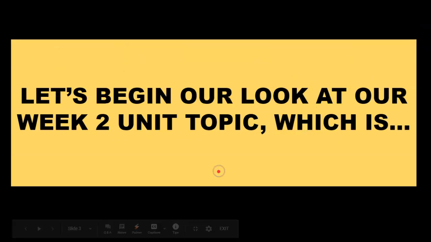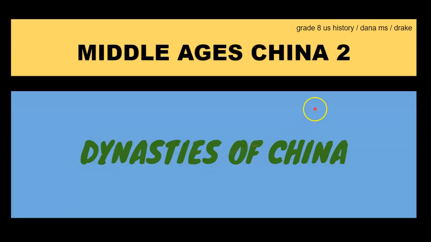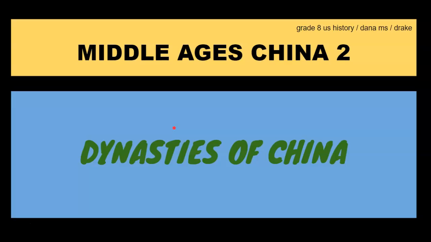So today let's begin our look at our week 2 unit topic, which builds upon last week's unit introduction about Middle Ages China, where I explained what we're going to be learning in our unit. This week is week 2, and so our second topic is Middle Ages China, dynasties of China. In this screencast, we're going to talk about the families that ruled China during the Middle Ages: when they came to power, some of the achievements that they had, and finally, how they fell from power.